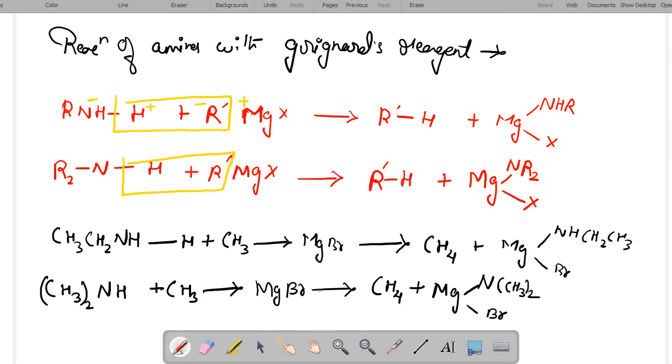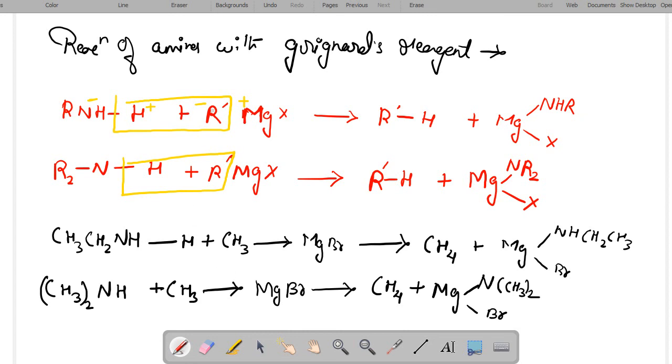So this reaction shows that amines act as Bronsted acid here. Okay, here the amines are donating H plus ion, so therefore they are termed as acting as a Bronsted acid here.